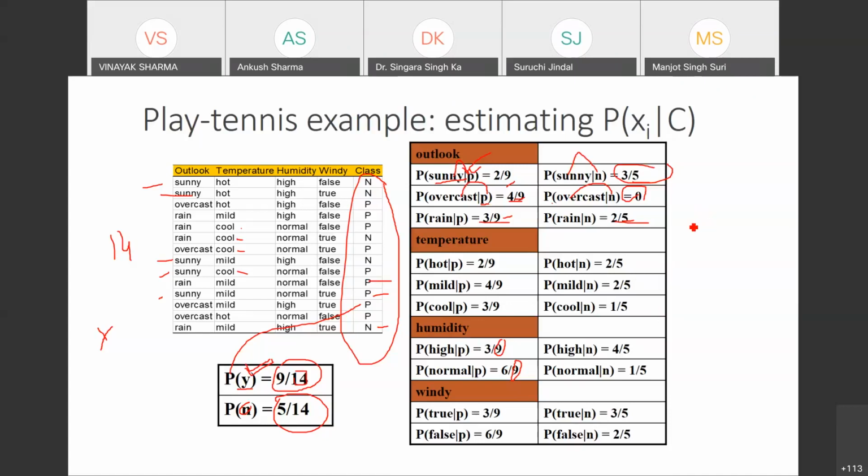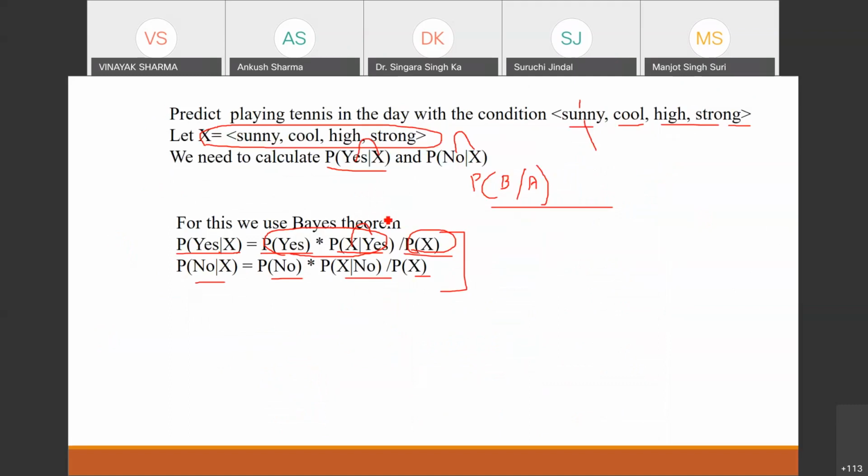So after calculating this, what we need to look at is whatever is given to us. We have this condition that whenever the values of these features are of this type, we are interested in whether the game will be there or not. If P is there, the game will be there. If N is there, no game will be there, which means the negative class. So we can use Bayes theorem. So how to use this Bayes theorem? These are your classes. You have 2 classes.